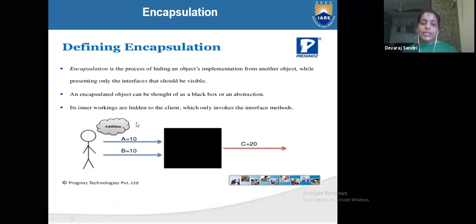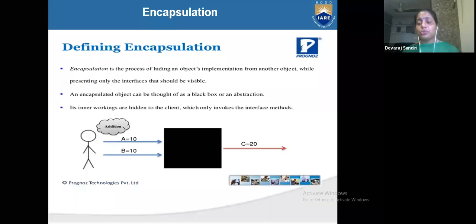Means, we are giving addition, 10 plus 10 is equal to 20, and we get output 20, but what process is going on inside, we don't know. We only want the output: we give an input, we get the output, that's it. We are not concerned with what processing is going on inside, and we cannot change the processing.